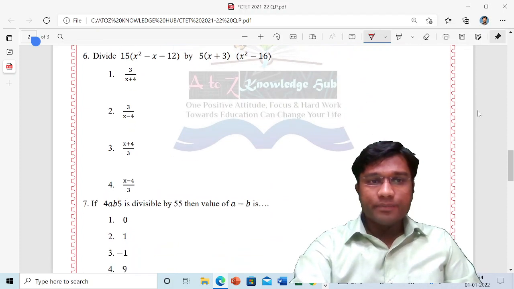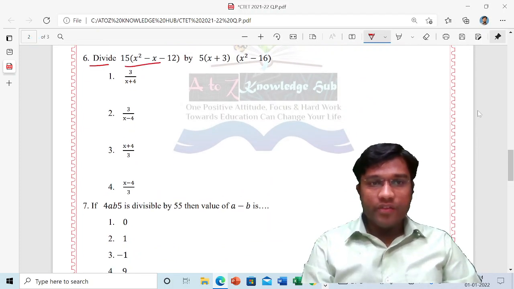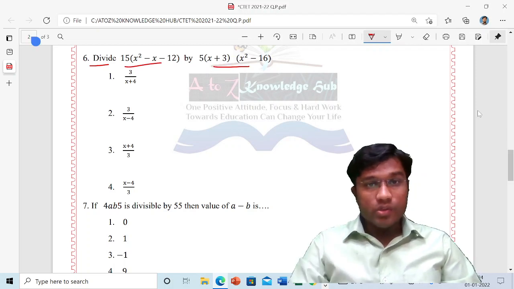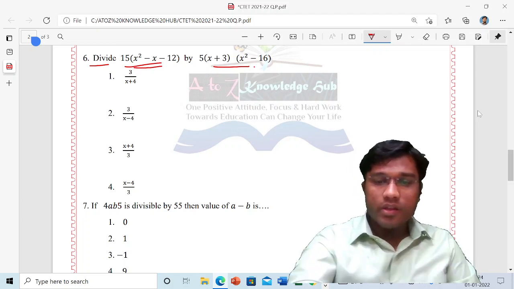Moving ahead, now again it is a very easy question. Divide this equation by this equation. A very easy method: first you find the factors of this, find the factors of this, divide each other, and you will get the answer. Now I'll explain it to you.